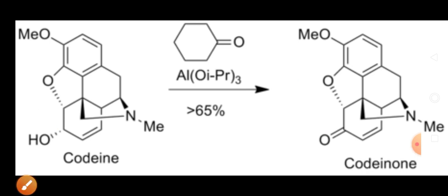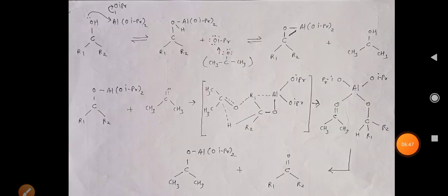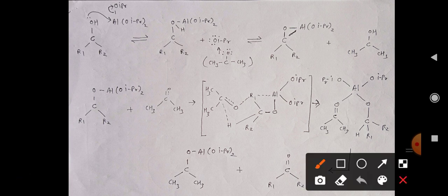After that, let us see the mechanism of Oppenauer oxidation. In the mechanism of Oppenauer oxidation, you can see this is the CHOH bond that is initially present in the alcohol. This one is Al(OiPr)3.